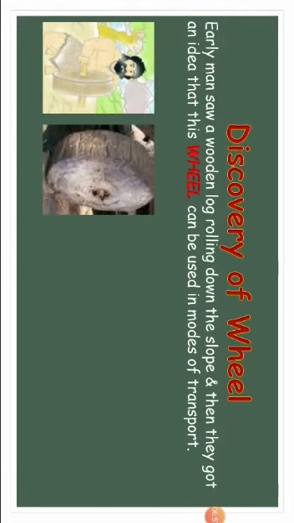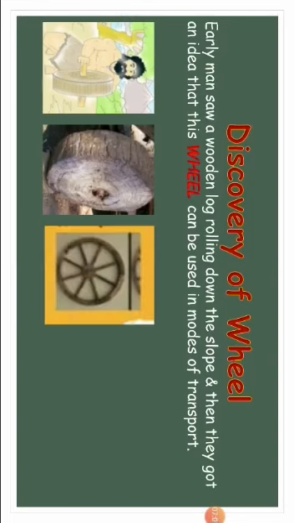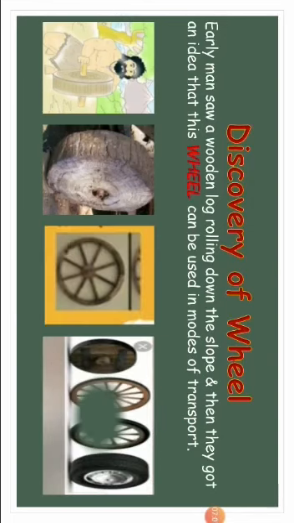This is the first wheel made of wood. Nowadays, we are using rubber tires in our transport. Look at this pic. This pic is the wheel of a bullock cart. Yes, early humans used bullock carts pulled by animals.